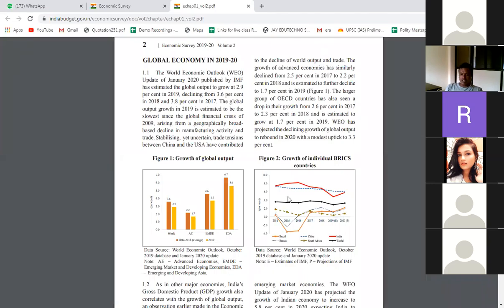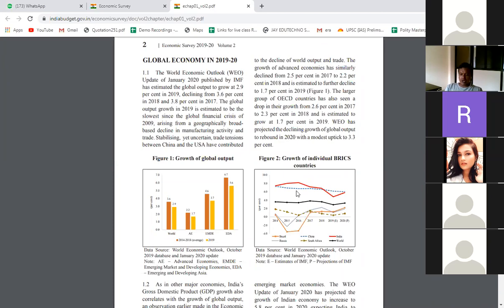Now why here? Because whenever UPSC asks a question, they say, consider the following statement: India's GDP growth rate is more than other BRICS countries in the last 5 years. So that can be asked. Here you can check whether India's growth rate is more or less. You can see the GDP growth rate of Brazil was 0.1, and it went into minus. Then again you can see it here.